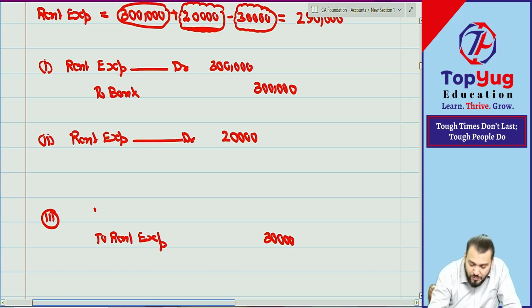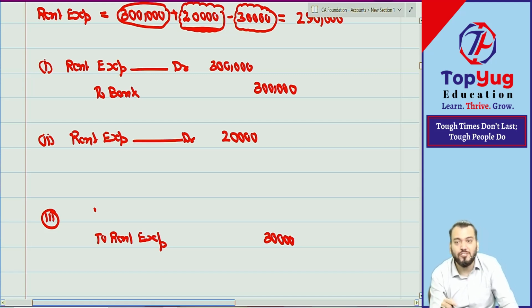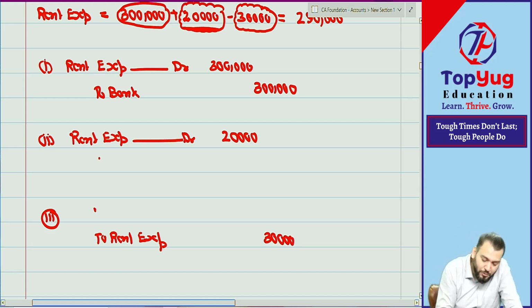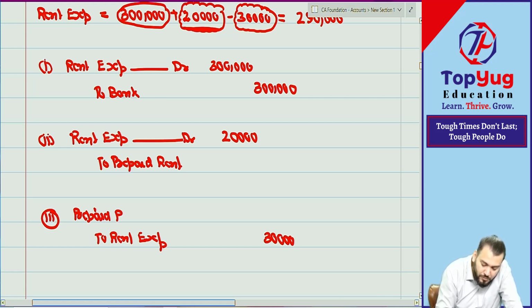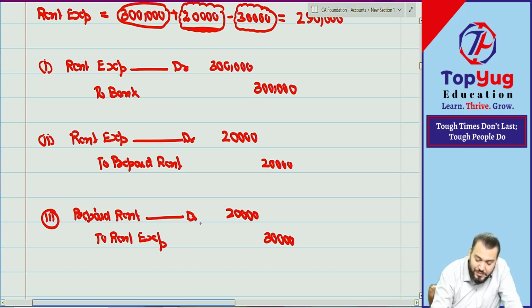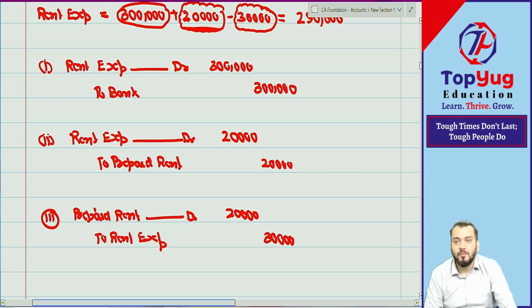So you can identify which account this is. This is prepaid rent or outstanding rent. Credited to what? Prepaid rent. And here also prepaid rent. But this is rectification, no? Slowly it will be in your mind. This will be only the journal entry.